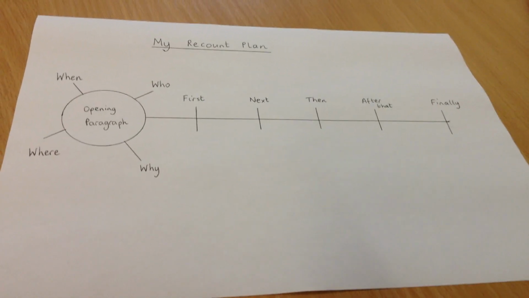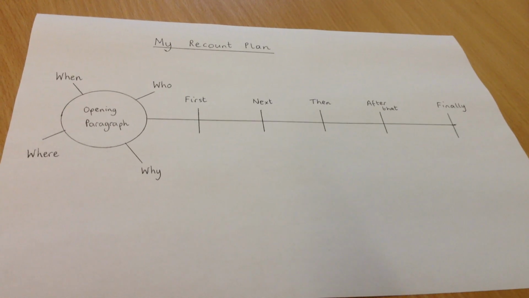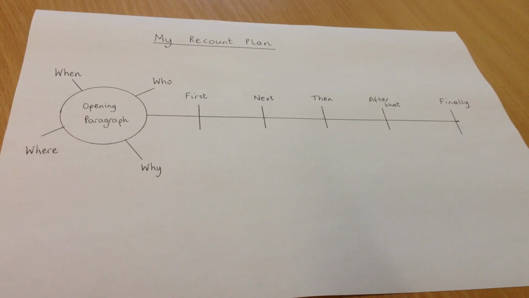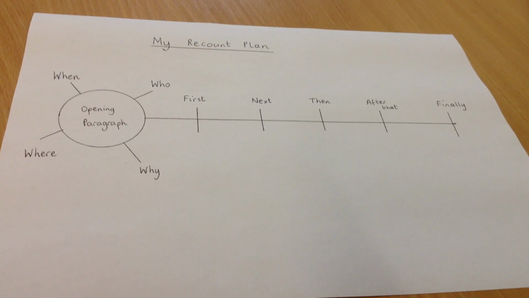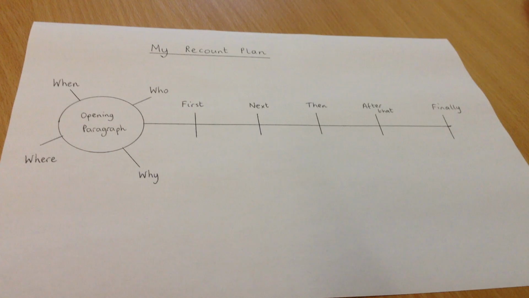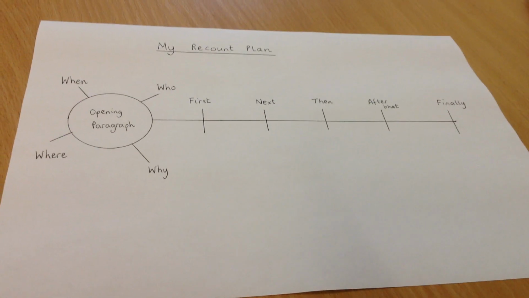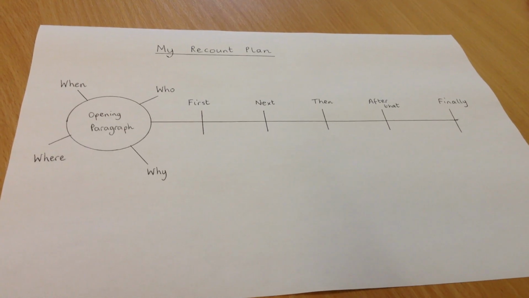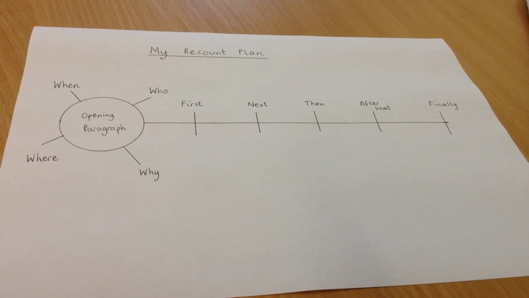Hi guys, for our literacy work this week I want us to do a recount and I want us to plan a recount. So this sheet that you can see on the screen is what I use to do my plan. This will organise what we want to write about. So after you've watched the video about the zoo and pretended that you're at that zoo and what you could have done, you need to think of a few things that you could have done at that zoo.